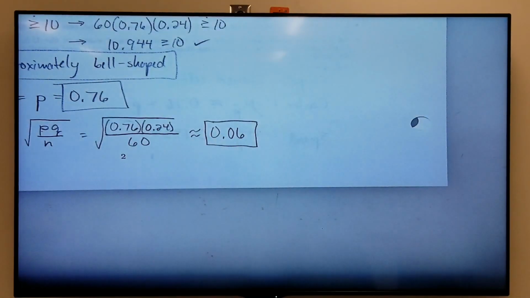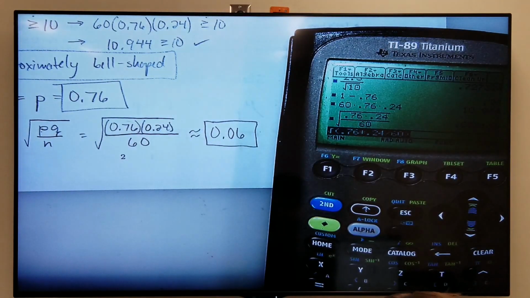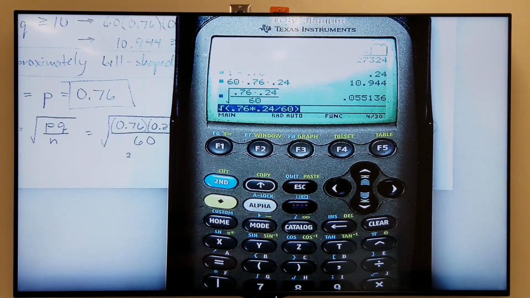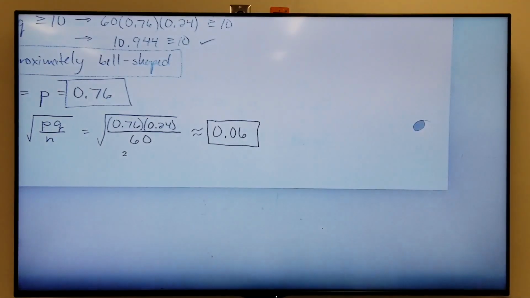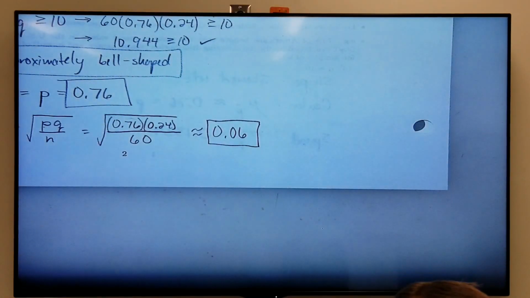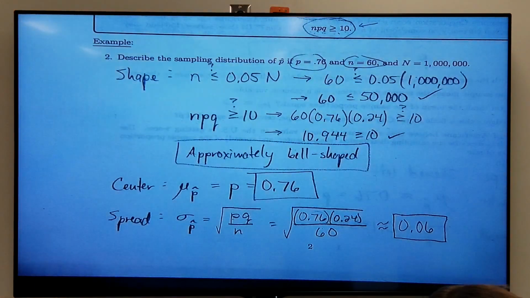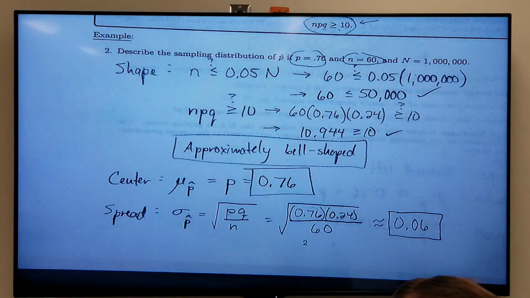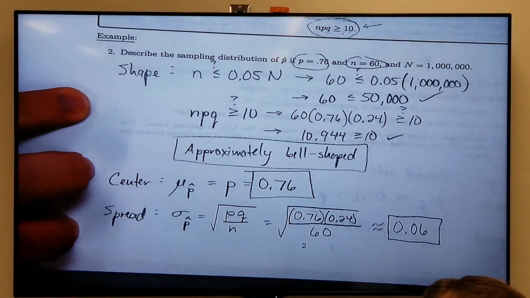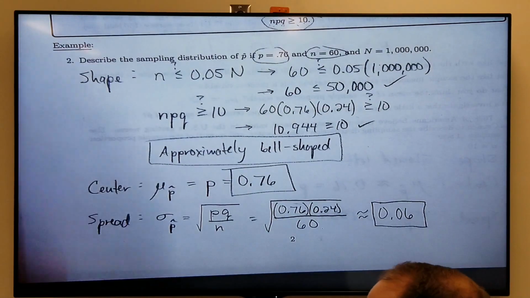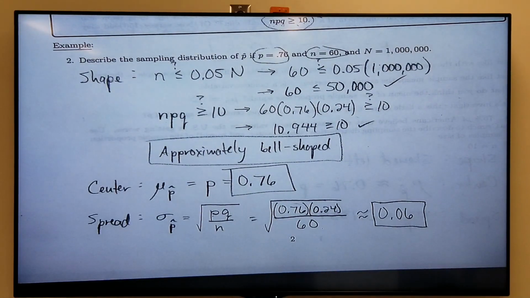Okay, 0.06. I'm not sure if I was blocking the screen when I had my calculator up there, so let me just show you again. Right, that's the number you should get. Okay. Rounding it to 2 decimal places, 0.06. Okay, so that's that. So if you run across a problem in the homework that asks you to describe the sampling distribution of p hat, this is what they're asking you to do. You don't have to run any simulations. You can just use these formulas, right, to do this. Okay? So let me start a new video, and we'll take a look at page 3 together.